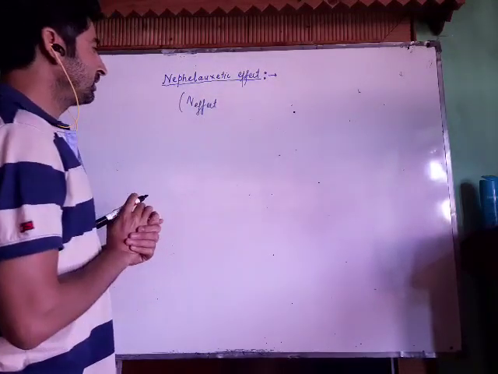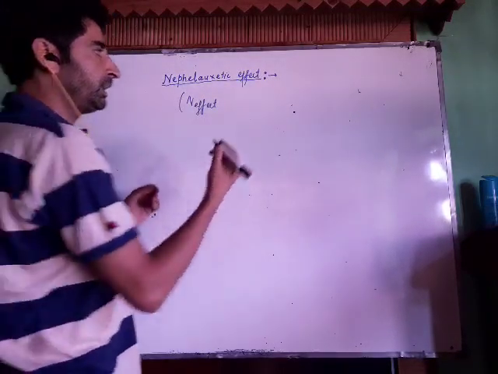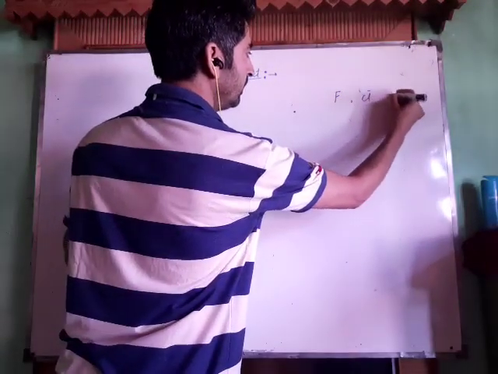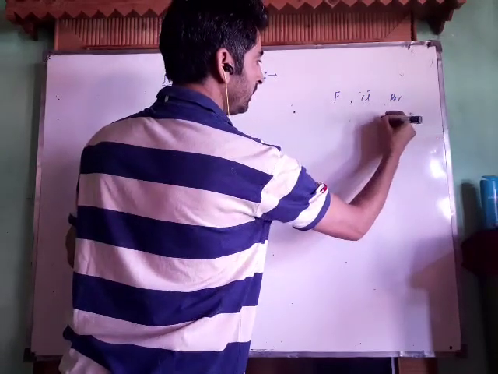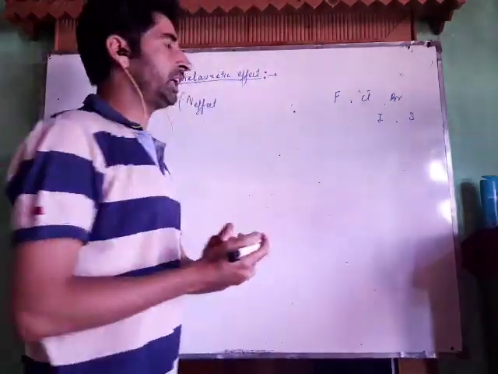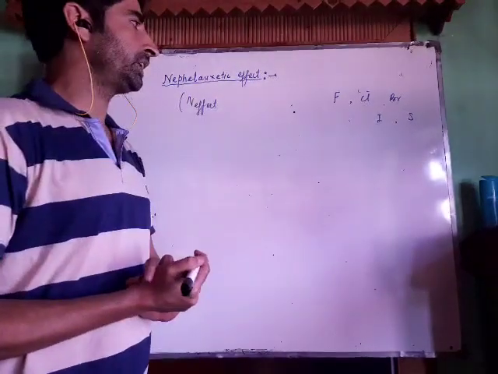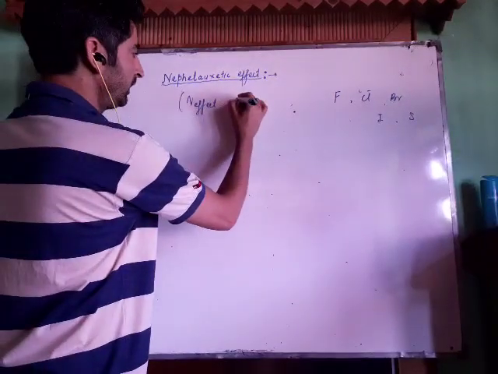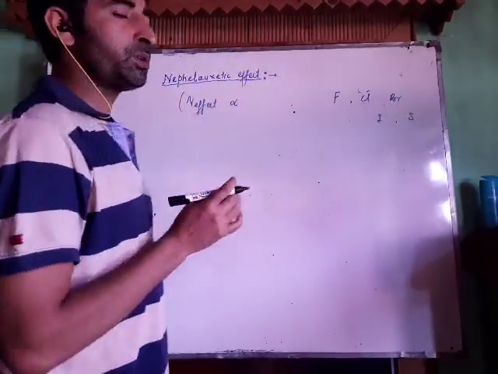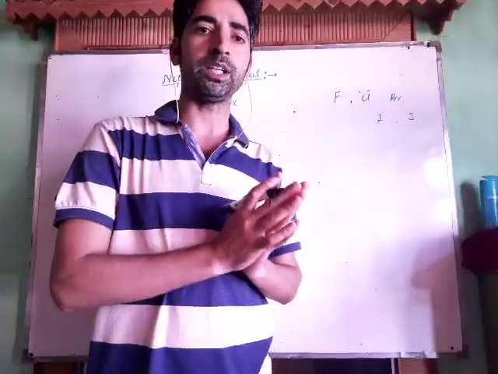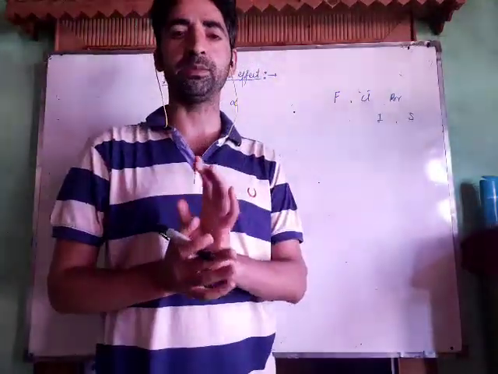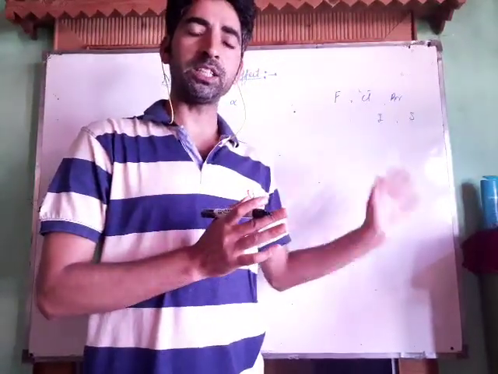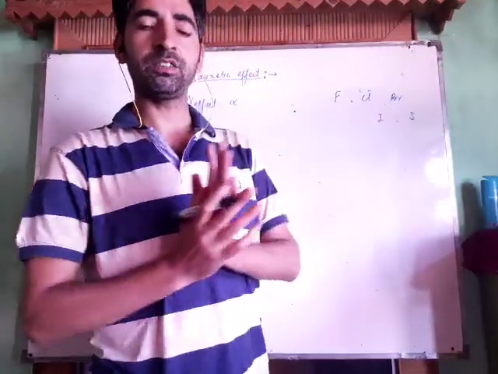Now, on what factors does this N effect depend? For example, if in the examination we are given 3, 4, 5 ligands, such as fluorine, chlorine, bromine, sulfur, iodine, we have to tell which one will have the largest value of the Nephelauxetic effect. Now see, the Nephelauxetic effect basically depends upon the softness of the ligand. The softer the ligand is, the larger the effect. It is actually the HSAB, hard-soft acid-base concept, from which you may know what is a soft acid, what is a soft base, what is a hard acid, and what is a hard base.